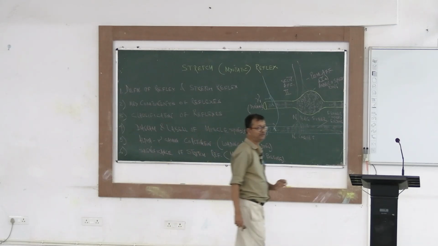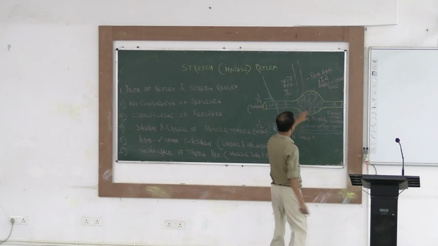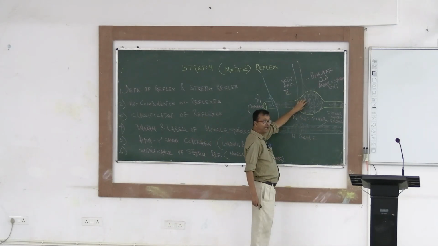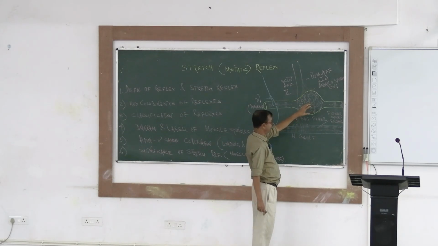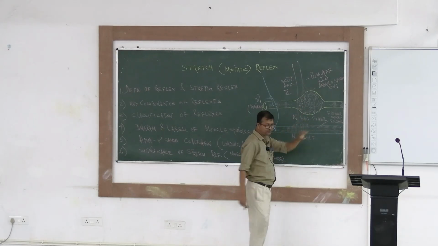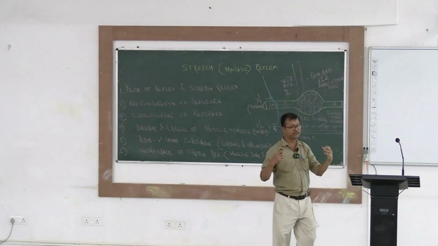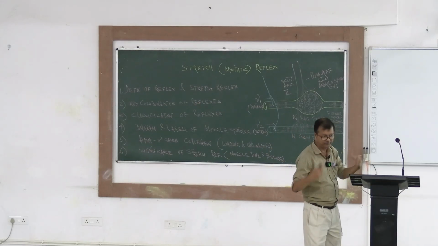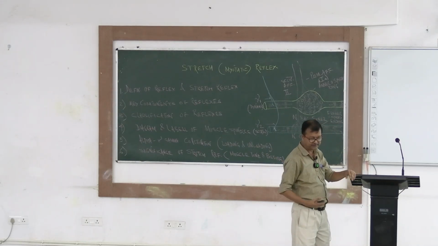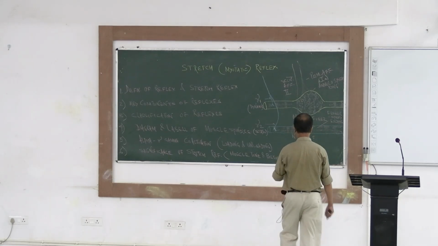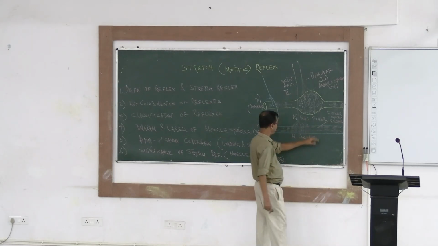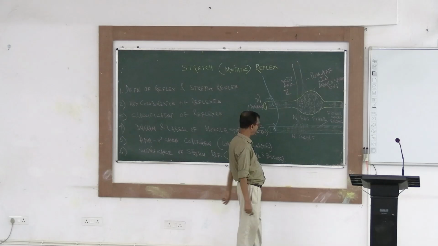Nuclear bag fiber. Nuclear bag fiber is the predominantly strong proprioceptor, and this is nuclear chain fibers. Because of their appearance, bag-like appearance are called nuclear bag, and chain-like appearance are called slender, nuclear chain fibers.